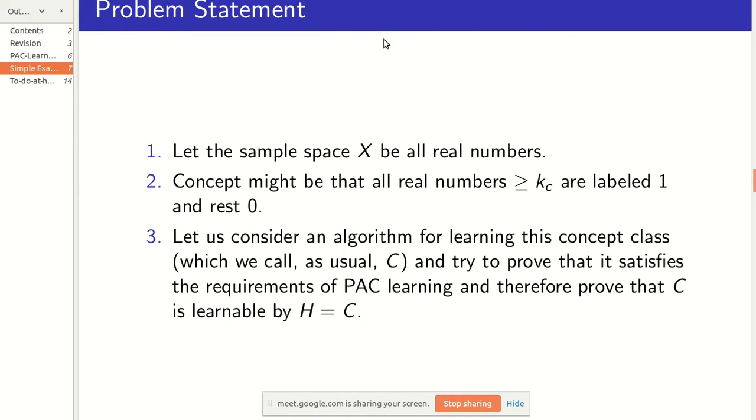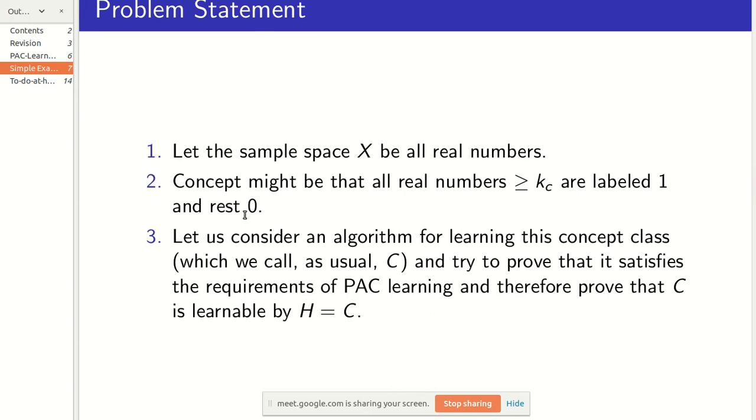So the problem which we'll be looking at is this. Suppose our sample space is the real numbers. So we are trying to label the real numbers. Okay. So the concept might be that any real number which is greater than or equal to some constant kc is labeled 1, and the rest of the real numbers are labeled 0.